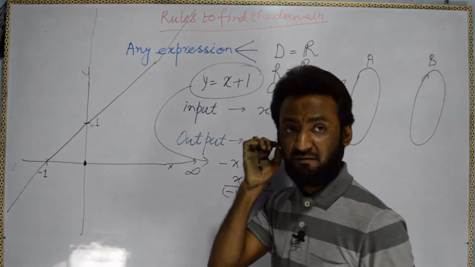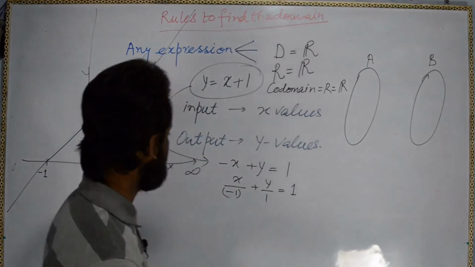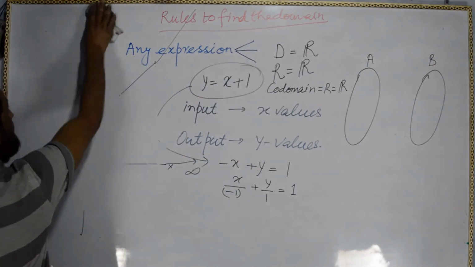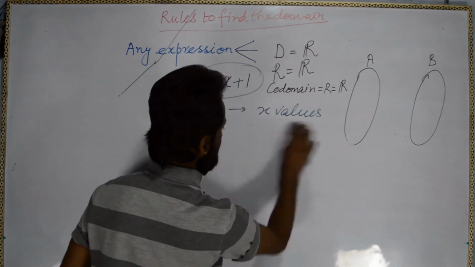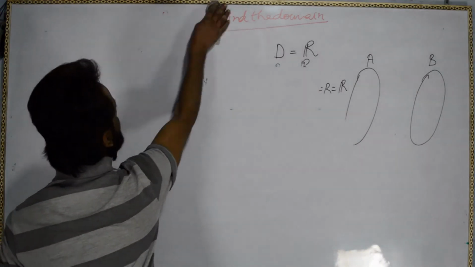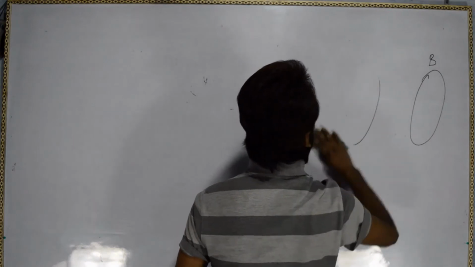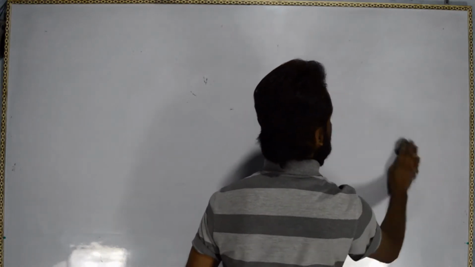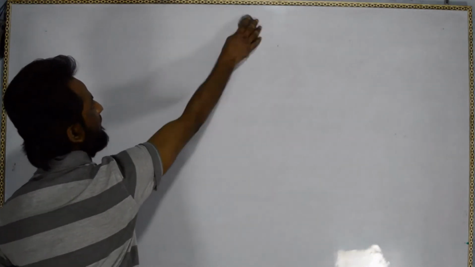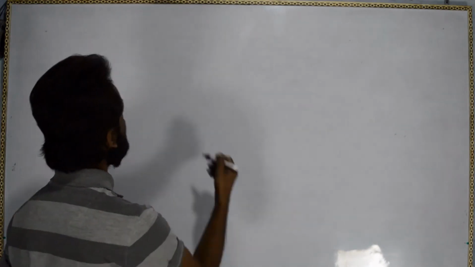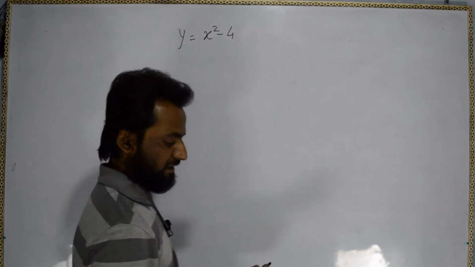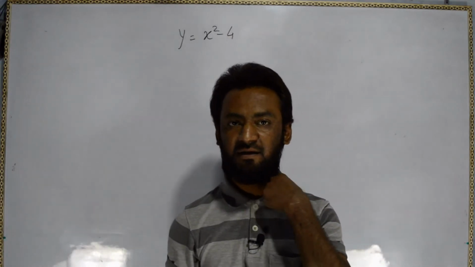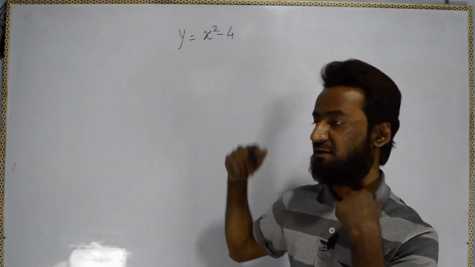If I take x square minus 4, what will happen actually? If I take y equal to x square minus 4, we have to find out the domain, range and codomain of this function.